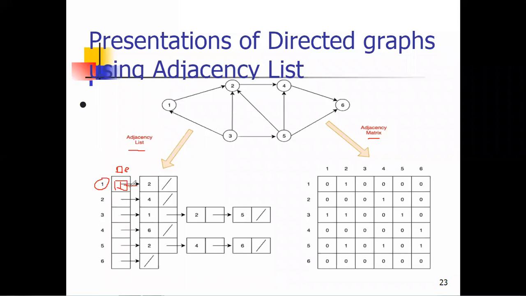No doubt we are going to see this part in detail, that is the representation of a graph using an adjacency list. Just go through this diagram, and you can easily understand how to represent a graph using an adjacency list here. Again, 1 is connected to 2. Yes, the edge 1 to 2 is present, but there is no next edge, that's why the value is null. So we'll see in detail the representation of a graph using a linked list. I hope everyone is clear on today's point.